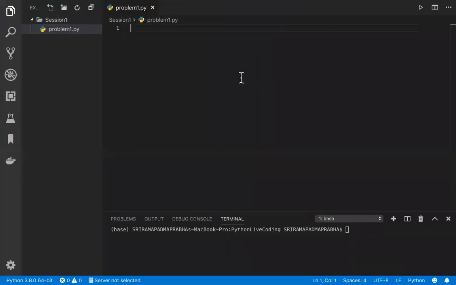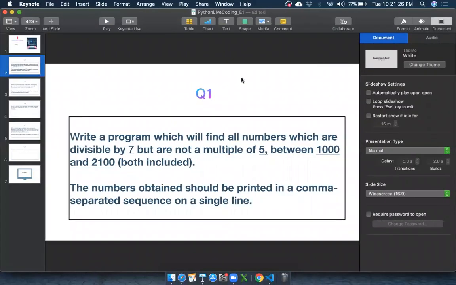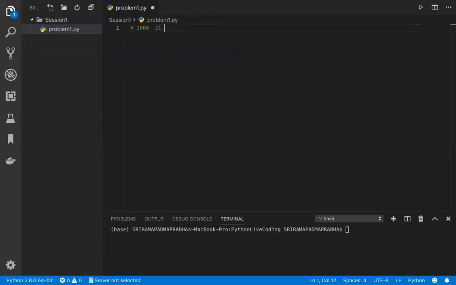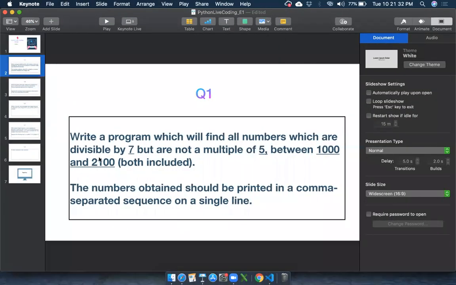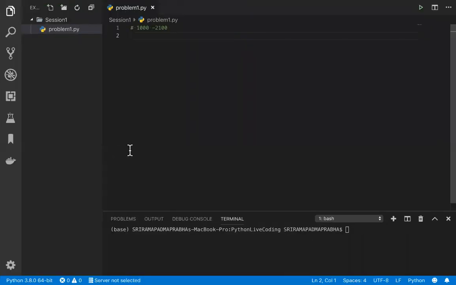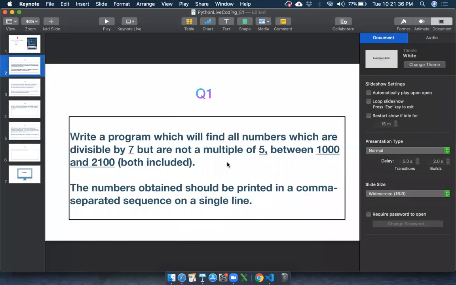They want the numbers from 1000 to 2100. In between, they want numbers which are divisible by 7 and not a multiple of 5. We start with this, but basically we need a sequence of numbers. How can we do this is the question. So how can this be achieved?